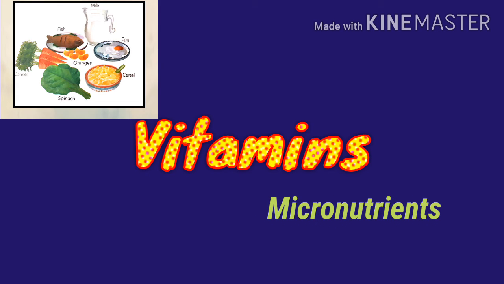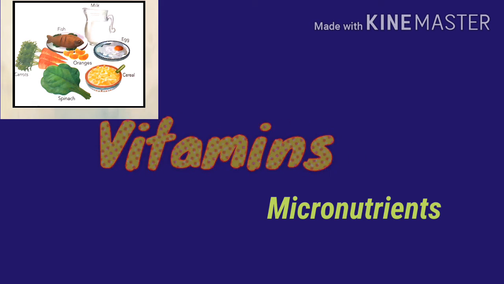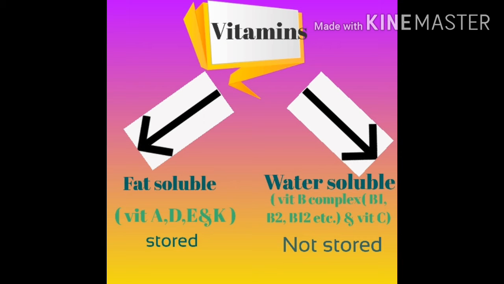There are 13 known vitamins which can be classified as fat soluble and water soluble. Vitamins such as A, D, E and K are fat soluble and these vitamins are stored in our body for a long time. Water soluble vitamins such as B complex, B1, B2, B12 etc. and vitamin C are not stored in our body.